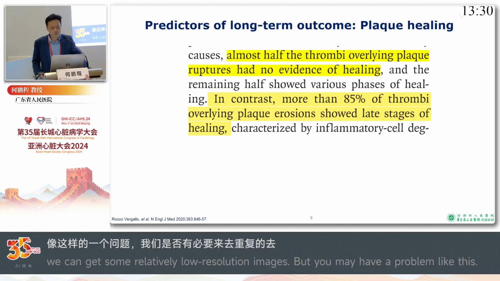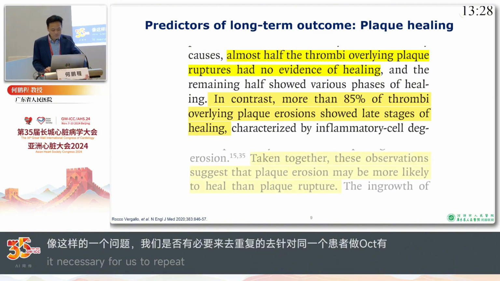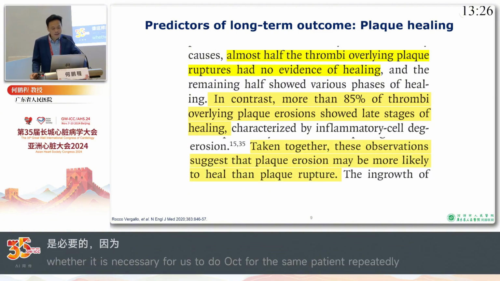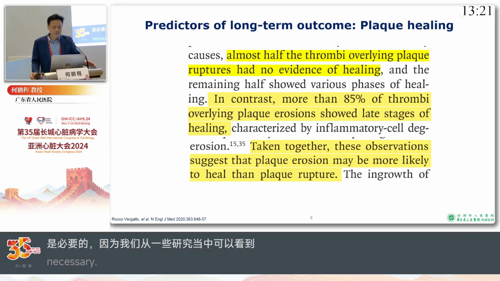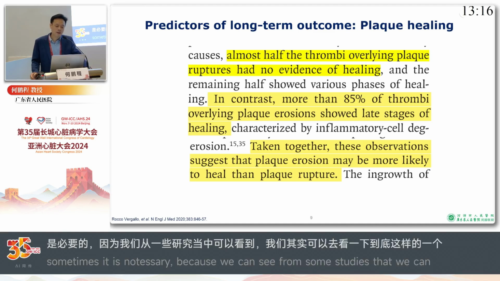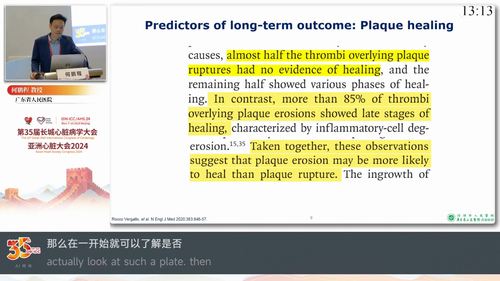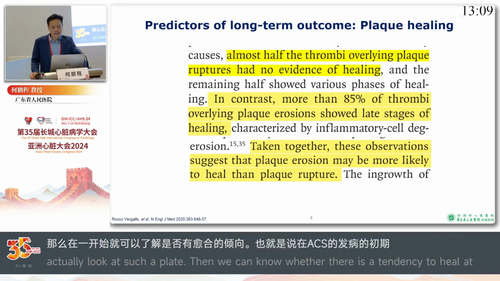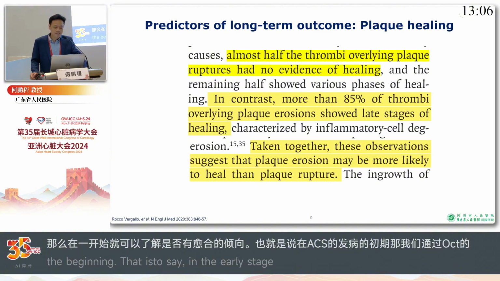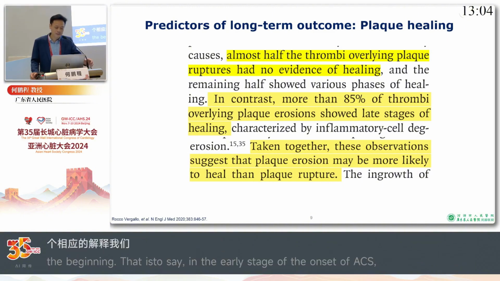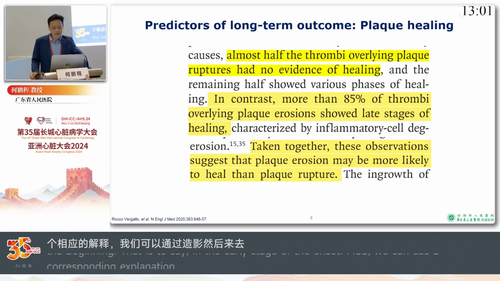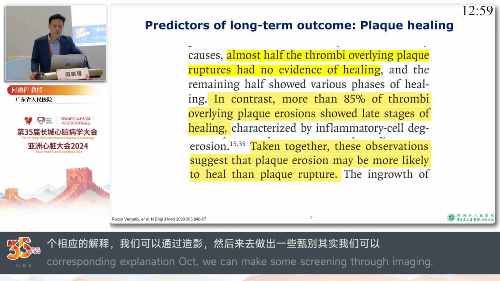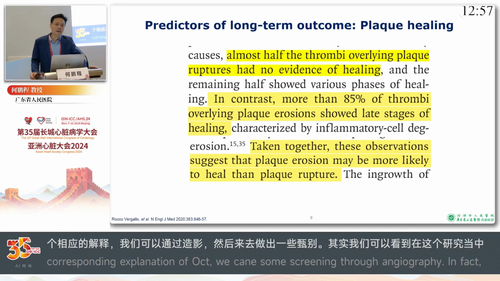Probably not necessary, right? Because from some research, we can determine whether the plaque is more likely to heal or not at the beginning of the occurrence of ACS. If we do OCT during the index coronary angiogram, this study tells us that the ruptured plaque is less likely to heal, while the eroded plaque is more likely to heal with time.